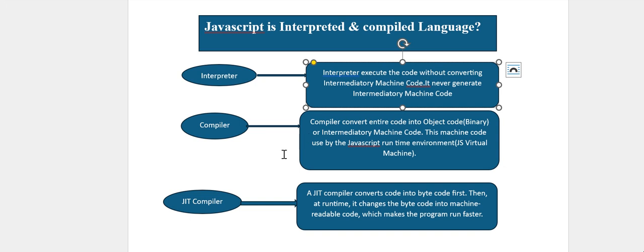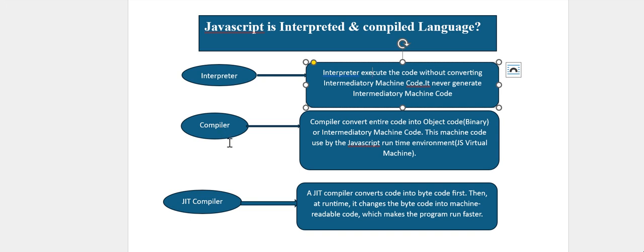Now we have cleared up the interpreter and the compiler, so let's look at the term JIT compiler. The JIT compiler is used by the V8 engine, which is developed by Google. The JIT compiler is a combination of interpreter and compiler.